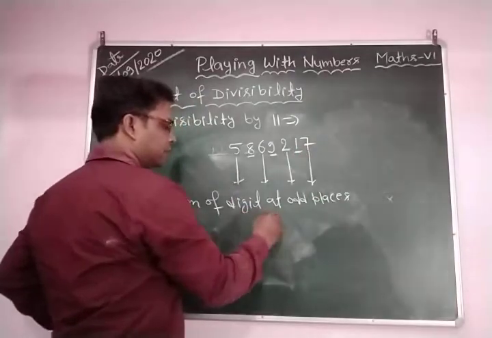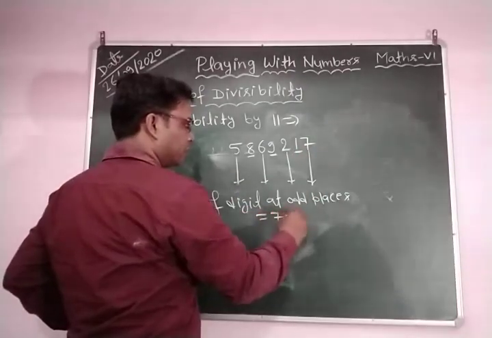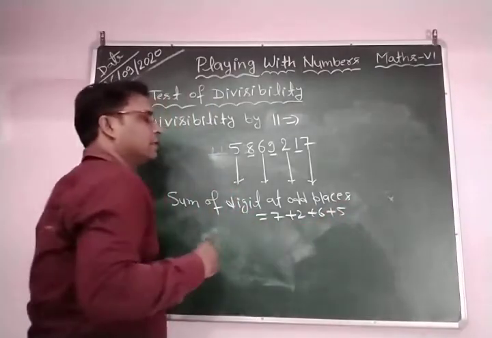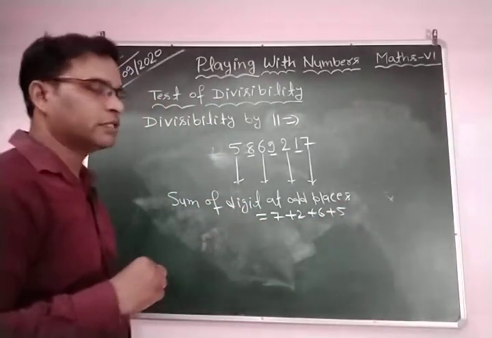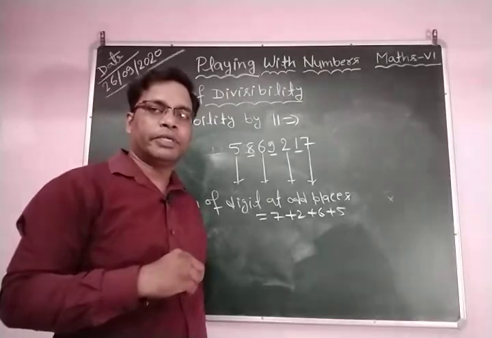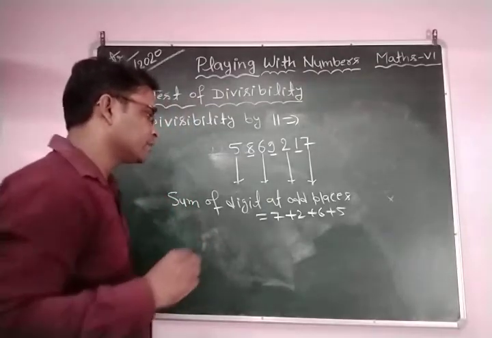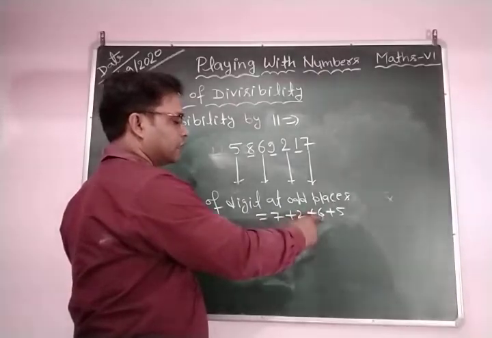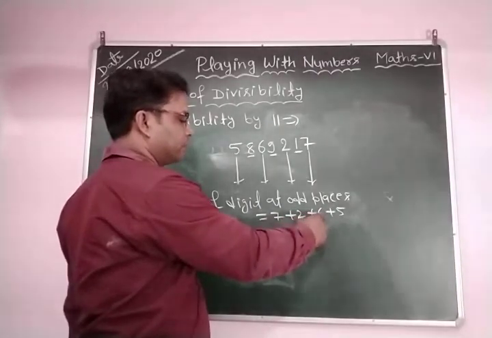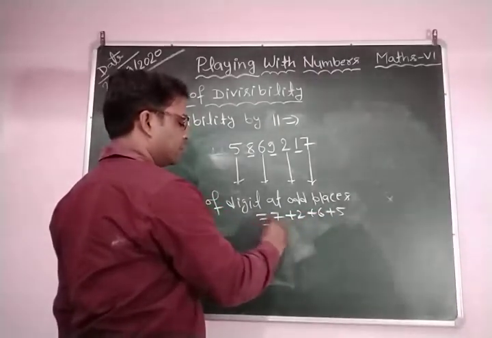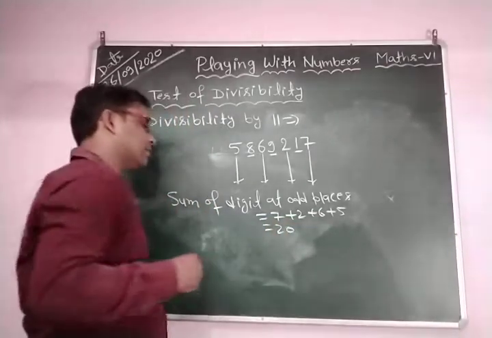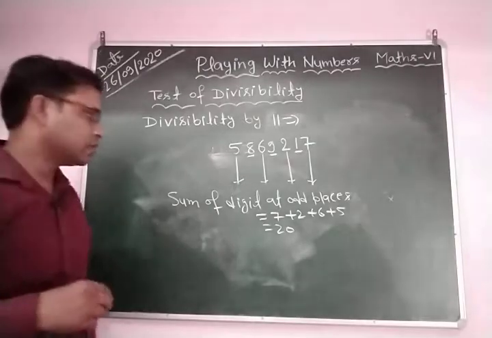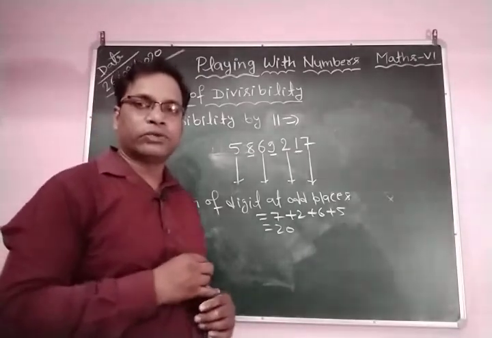This is 7 plus 2 plus 6 plus 5. This is the odd place digits and sum them. So 7 plus 2 is 9, 9 plus 6 is 15, 15 plus 5 is 20. Here you can say the sum of digits at odd places is 20.